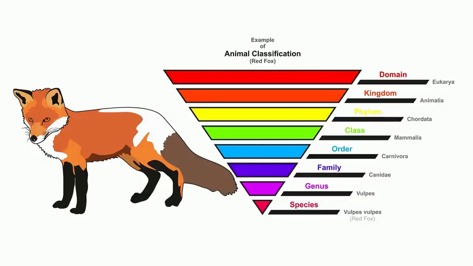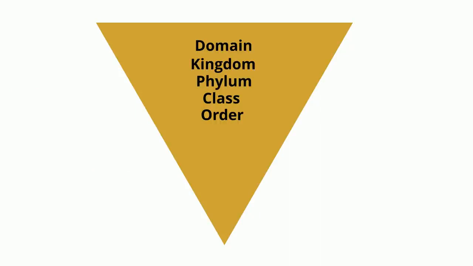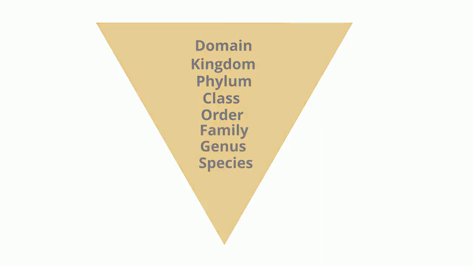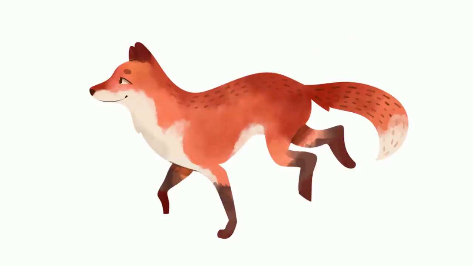This is because the levels at the top are broad and general, whereas the levels at the bottom are more specific. As you move down levels of taxonomic classification, the organisms will be more similar to one another. The 8 levels of classification are domain, kingdom, phylum, class, order, family, genus, and species. Let's take a look at an example of a fox. We will start at the domain level.